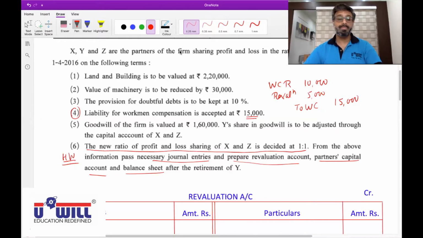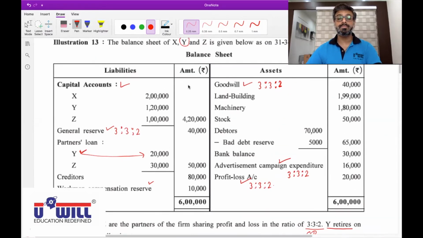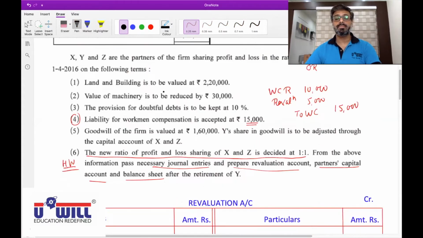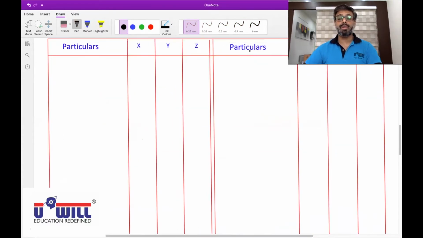Yes, Vidhi, tell me. In capital account, credit side, by balance brought down. All of you write down in capital account credit side by balance brought down.